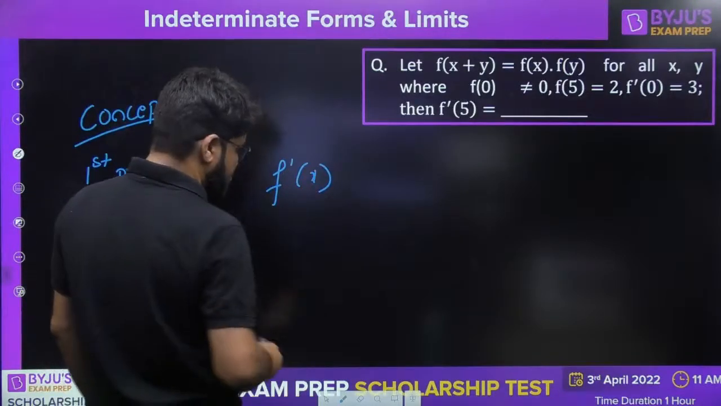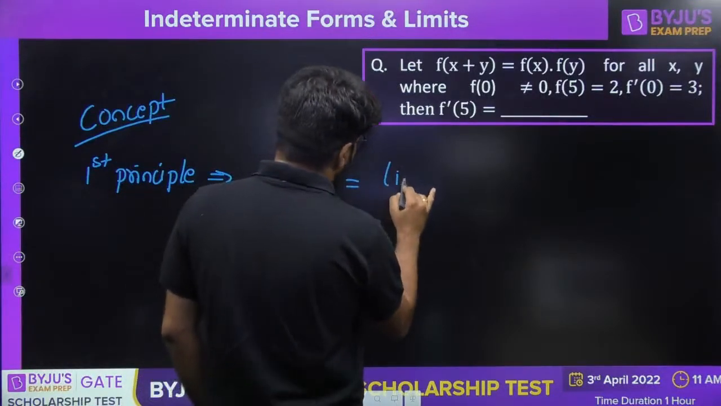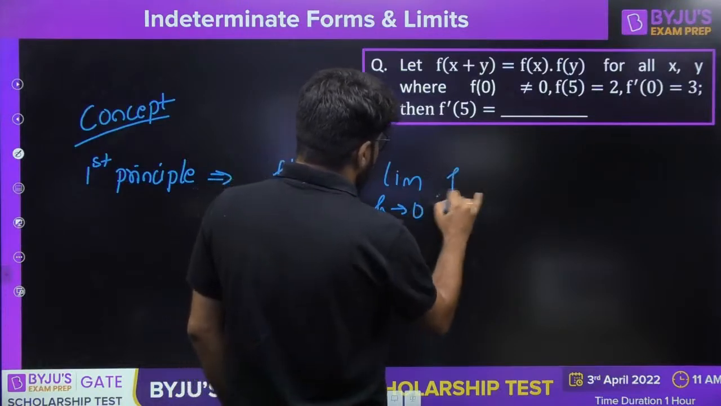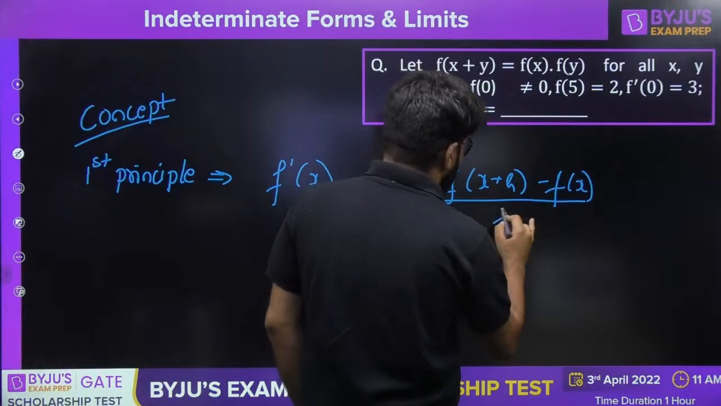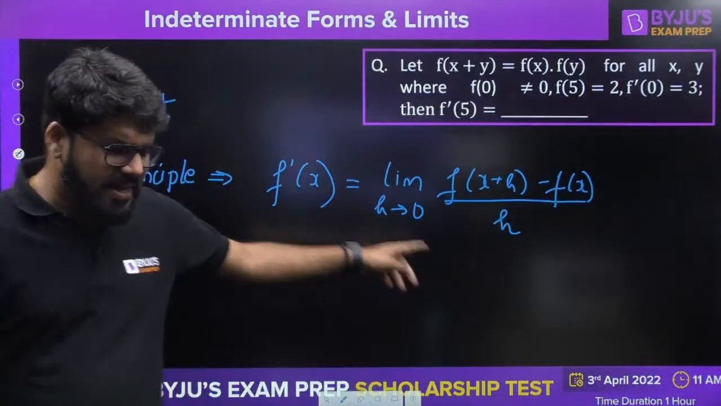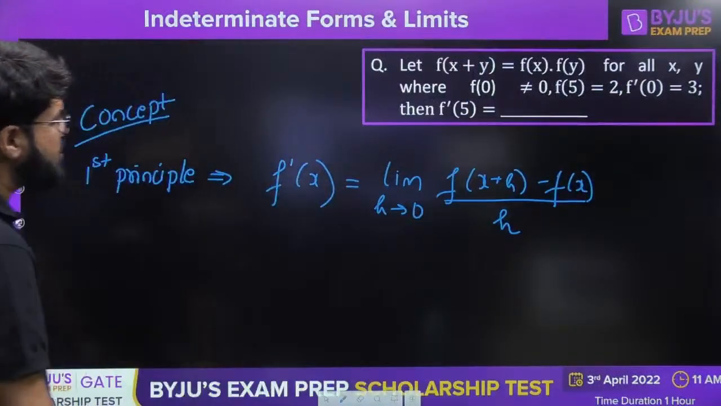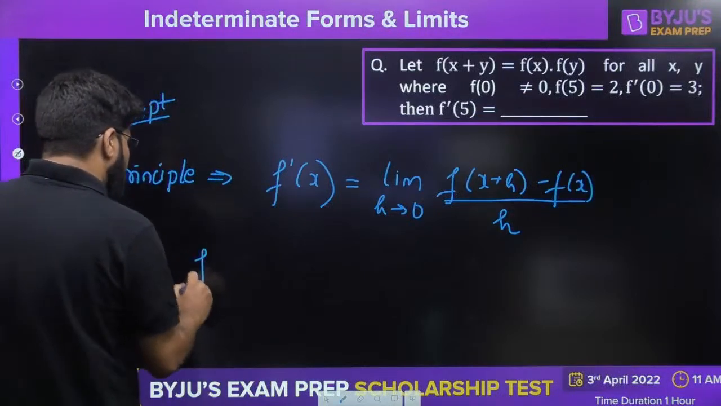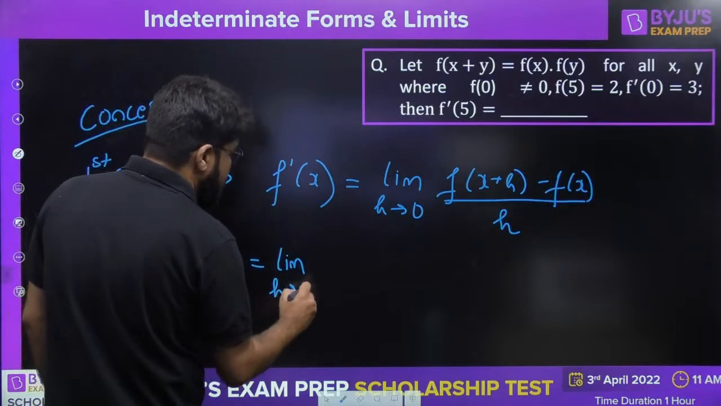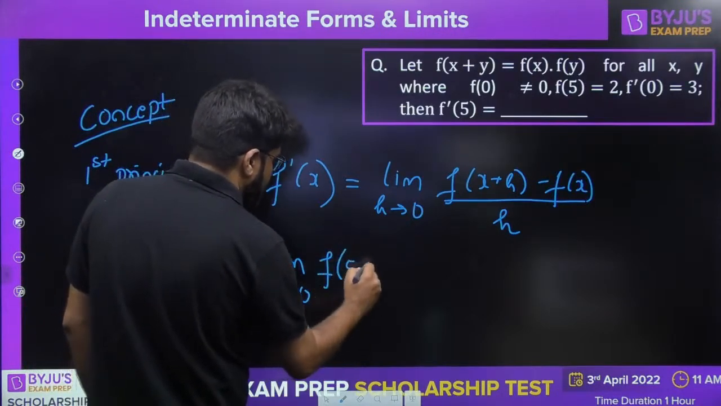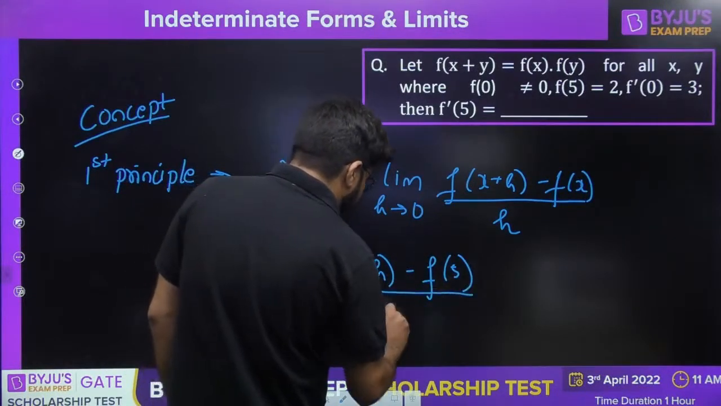The derivative of a function at this point, f dash x, is given by the limit of h tending to 0, f of x plus h minus f of x, that is the change in the function upon the change in x, when the change in x is considered small. We understood this concept in the first class. Related questions are now coming up. So the value of f dash 5 should be equal to the limit of h tending to 0, f of 5 plus h minus f of 5, divided by h.